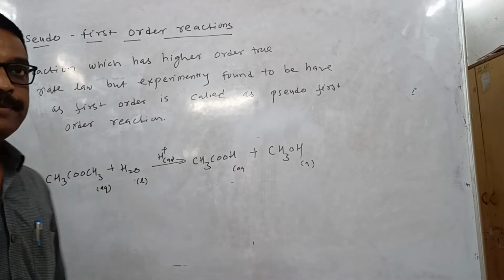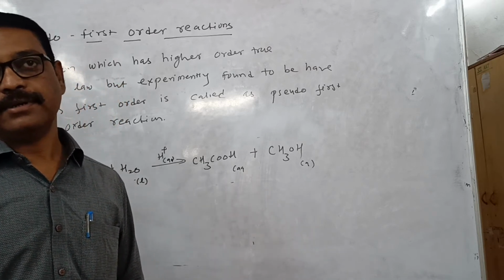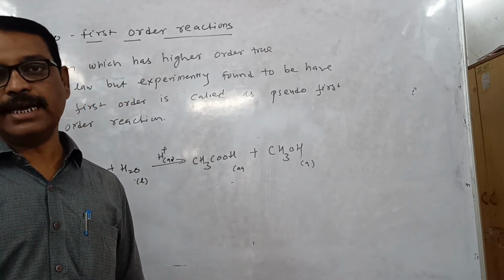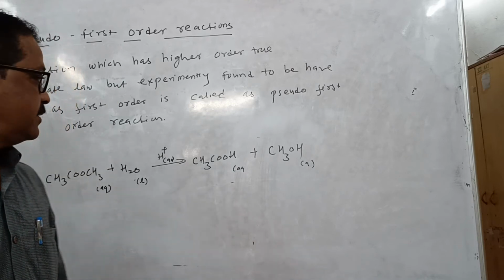Now the explanation. Consider the acid hydrolysis of an ester like methyl acetate.